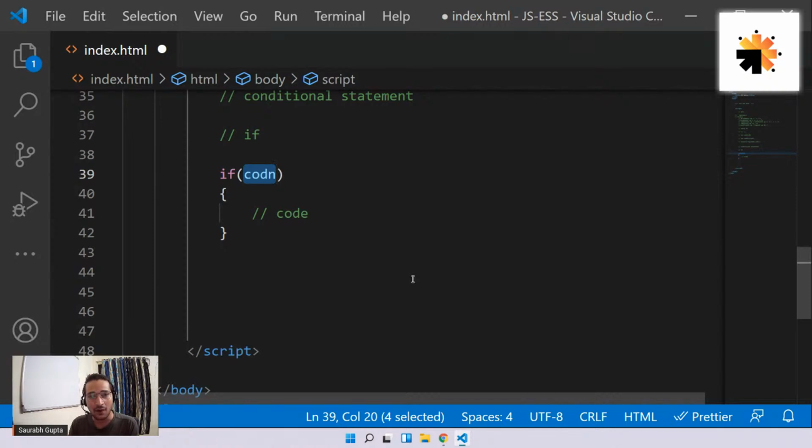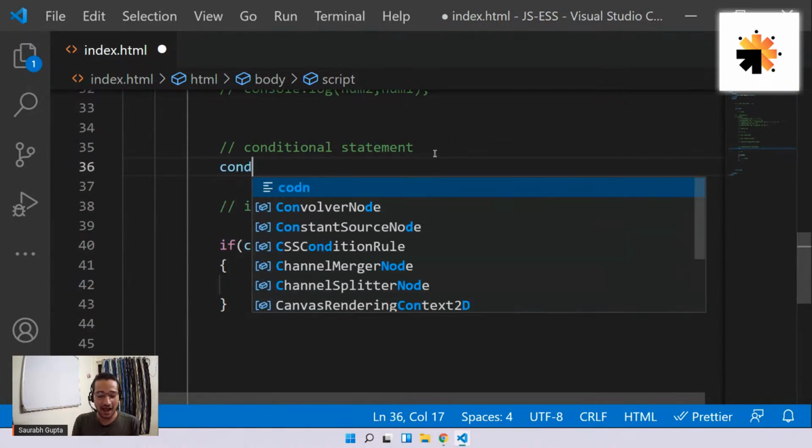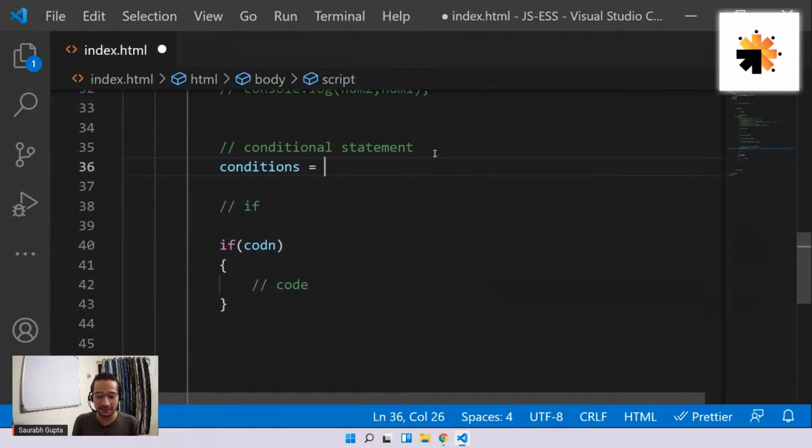But now, what is a condition? That's a very important question. How are we going to write conditions in a program? Conditions are nothing but mostly comparisons. Now you tell me, have we talked about comparisons yet?